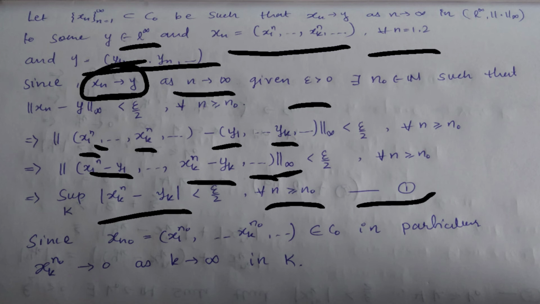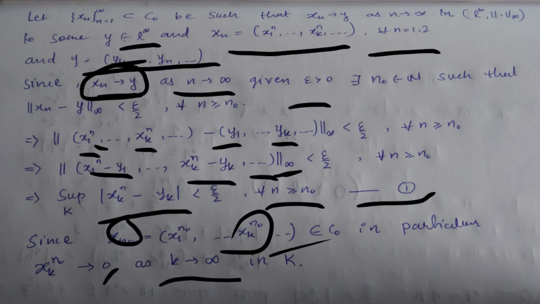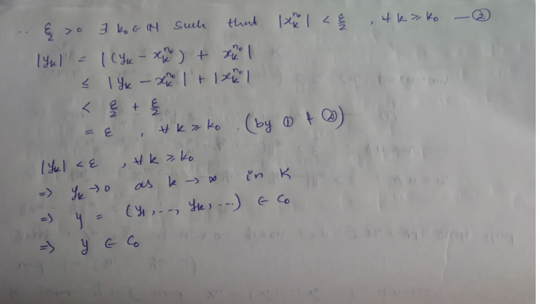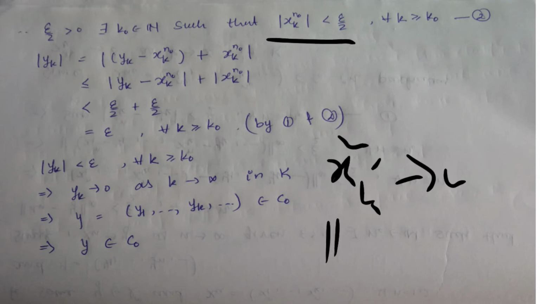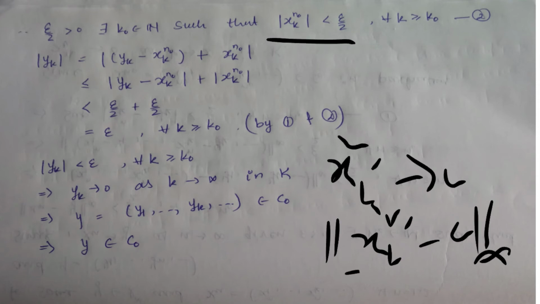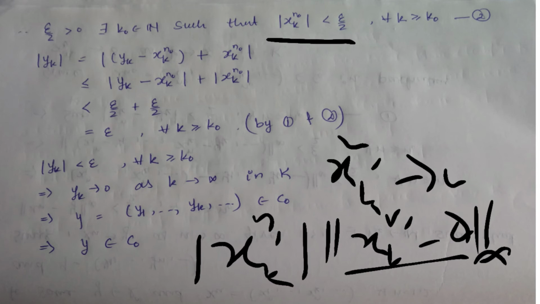Since xn0 is equal to x1 to the power n0, and so on, xk to the power n0, and so on, which is in C0, in particular this sequence converges to 0 as k tends to infinity in K. So for epsilon greater than 0 there exists k0 in N such that, because xk^n0 converges to 0, the modulus of xk^n0 minus 0, that is modulus of xk^n0, is less than epsilon by 2, and this is true for every k greater than or equal to k0. Call it equation 2.